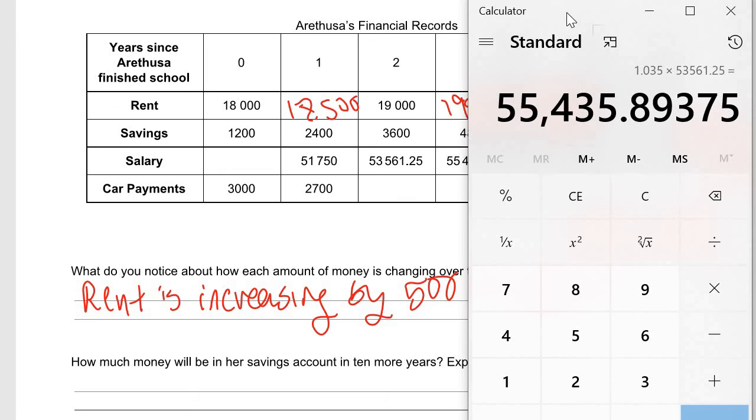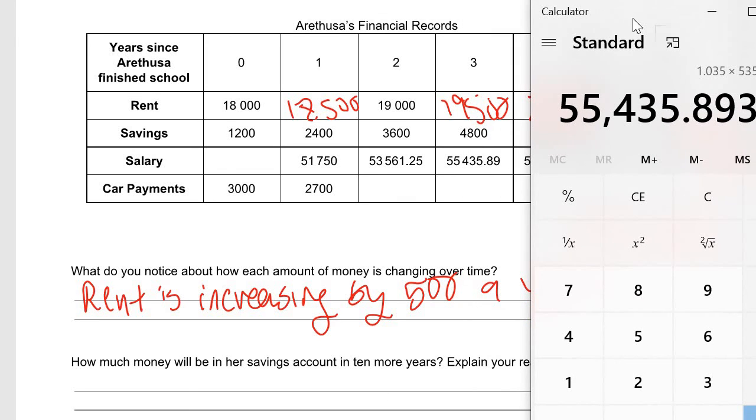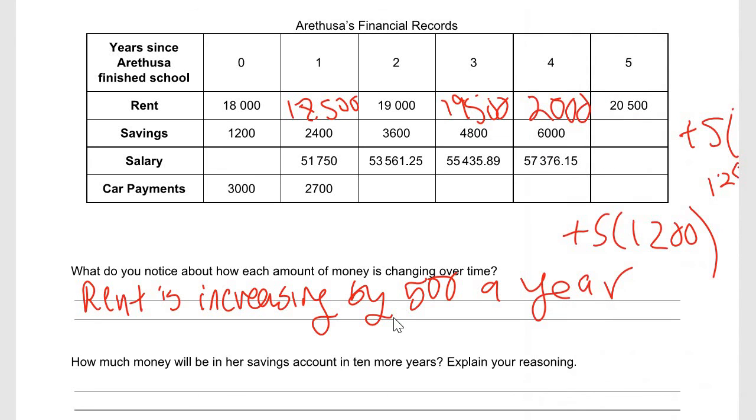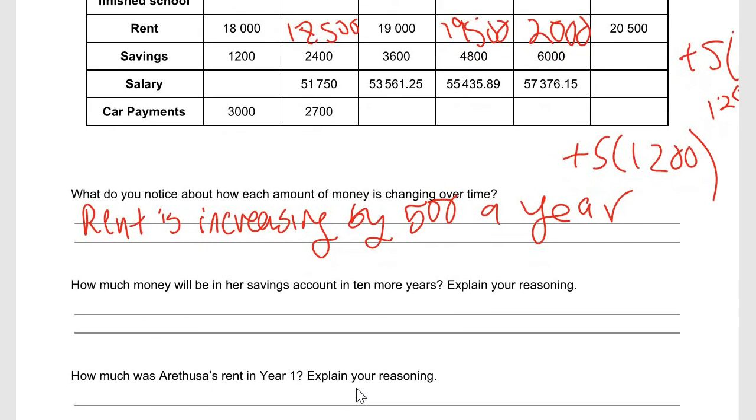Look at that. So my hunch in the beginning was correct. I just made a mistake. And what I'll do is I'll rewind the video and laugh at myself at my mistake. But I'm human. We make mistakes, right? Even teachers. Okay. So, how much was Arethusa's rent in year 1?